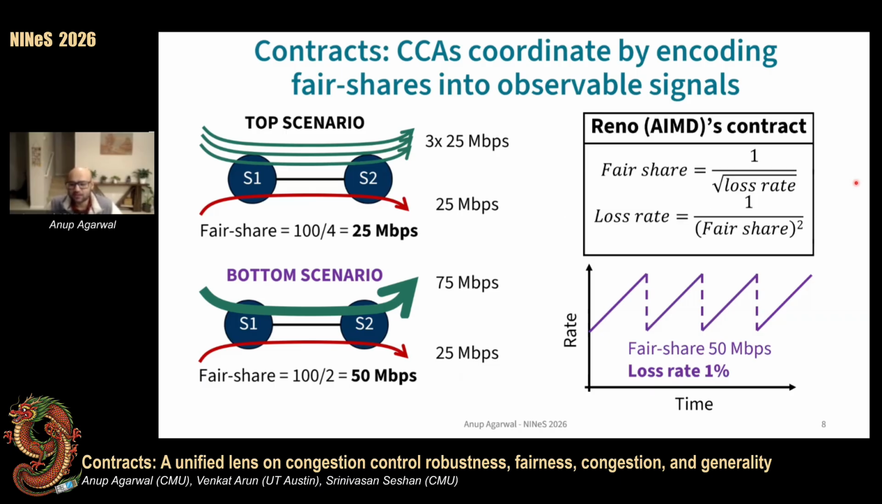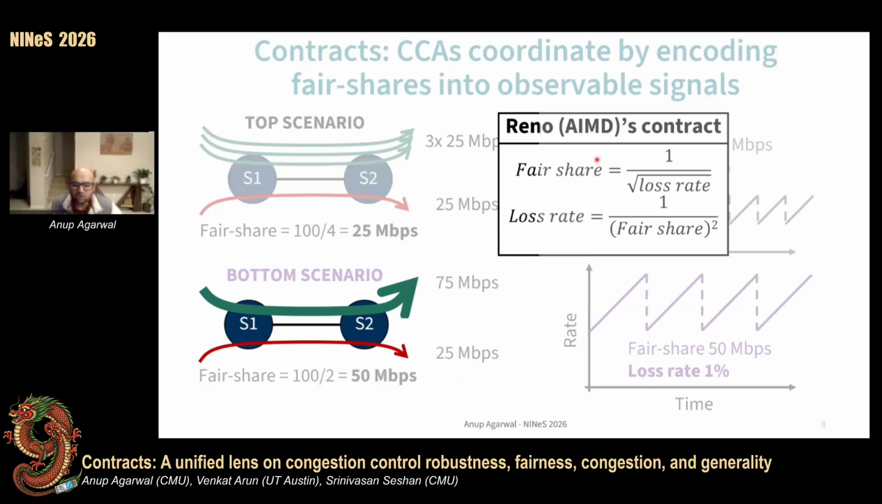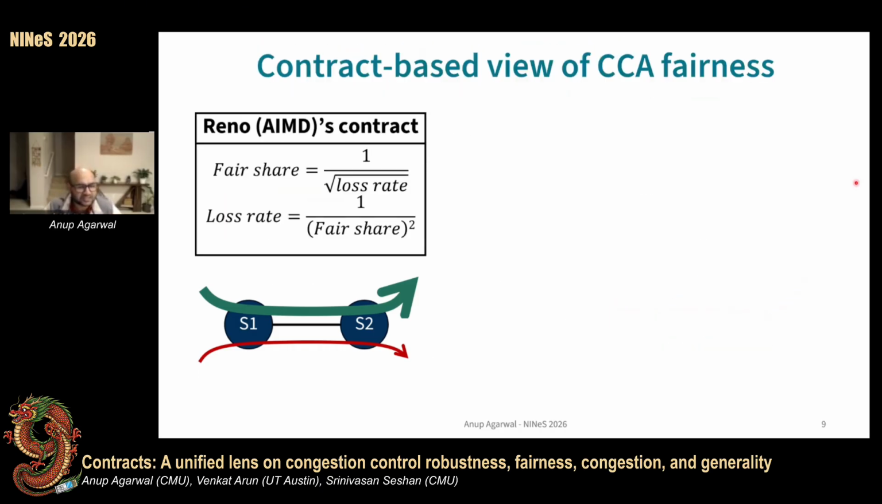Now, in steady state, Reno maintains a loss rate that's inversely proportional to the square of the fair share. This is the Mathis model we've all studied in undergrad networking. We reinterpret this equation as the CCA's contract, or its encoding of fair shares into observable signals, and give a new interpretation of how CCAs reach fairness.